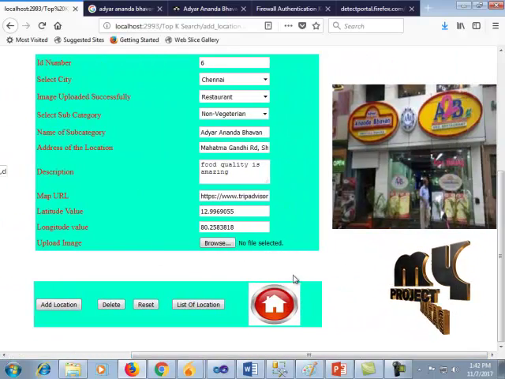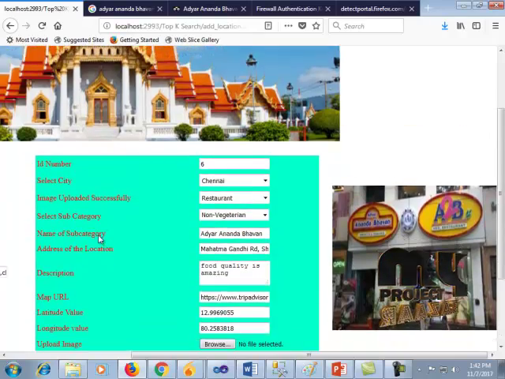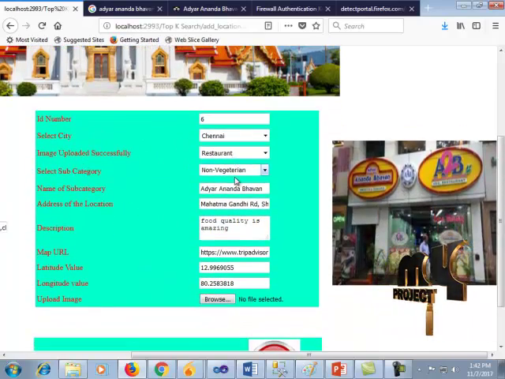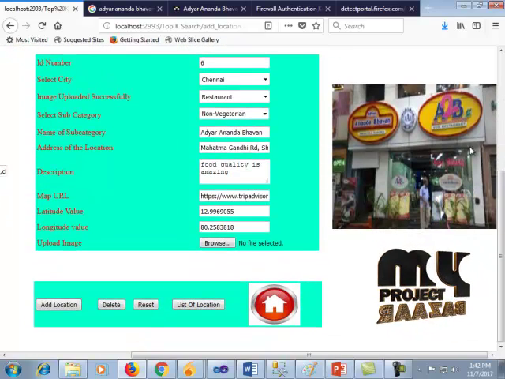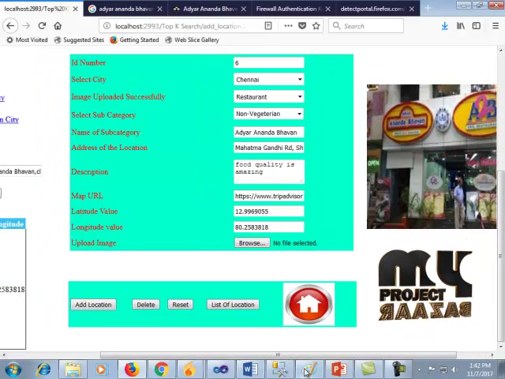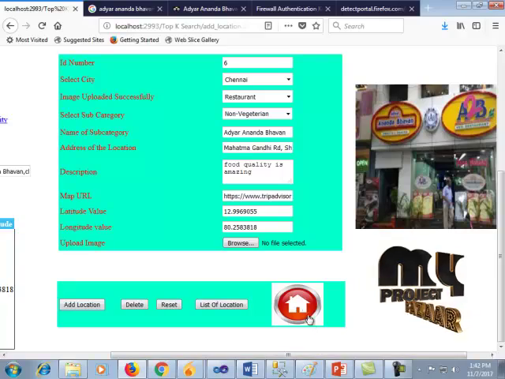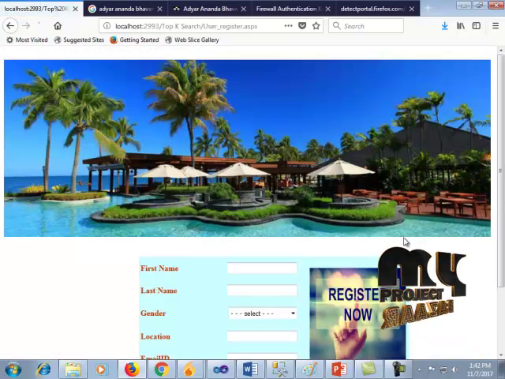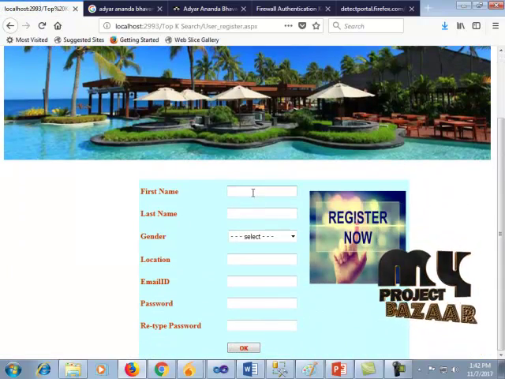So here the admin adds the basic details for every city, category, subcategory, etc., which can be seen successfully. These are the works done by the admin. Now the registration process is performed.